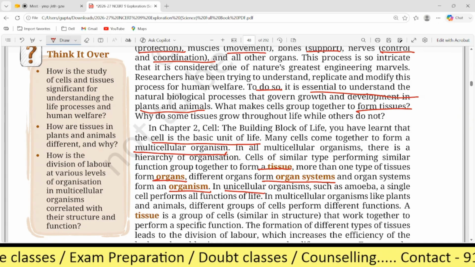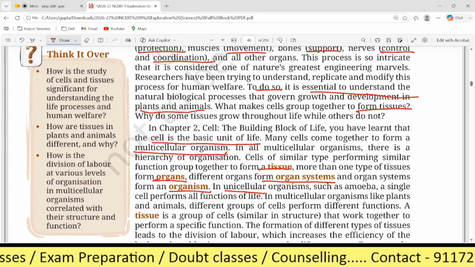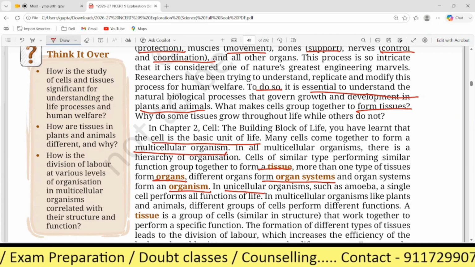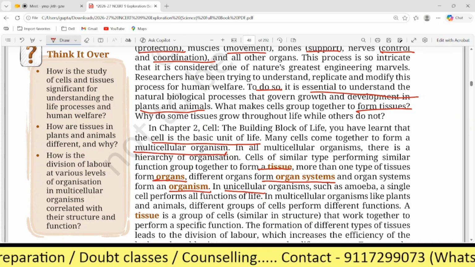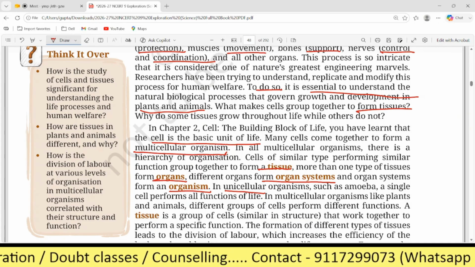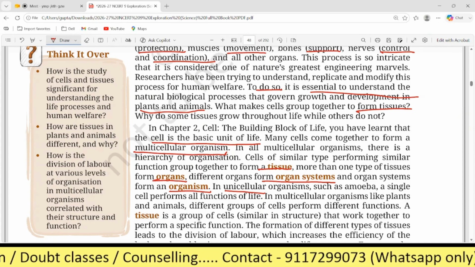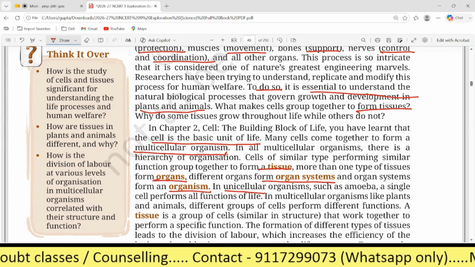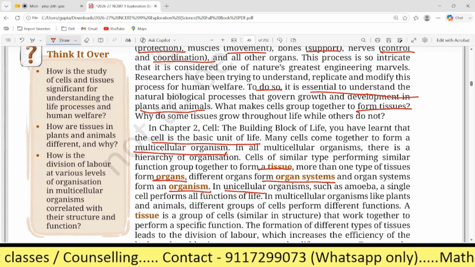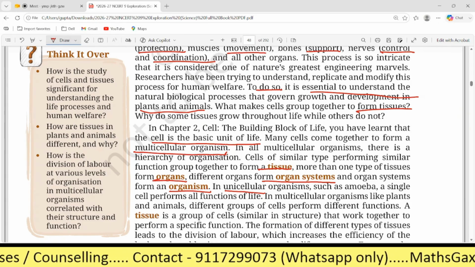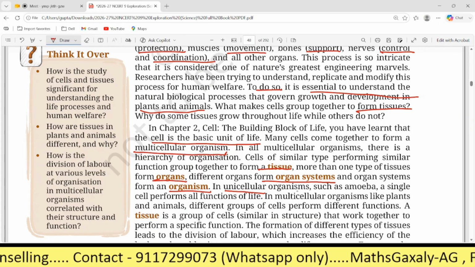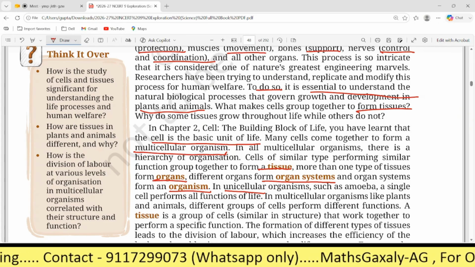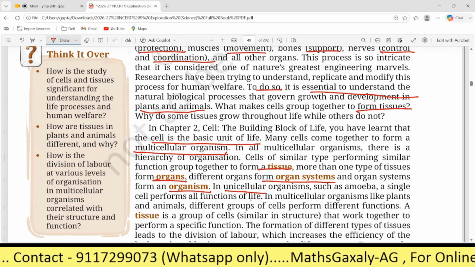It has how many cells? Only one. Only one cell. That cell helps in reproduction, respiration, excretion, digestion, everything. Is it clear? So organisms such as amoeba, right? You have already known about these things. Amoeba, a single cell, performs all functions of life.